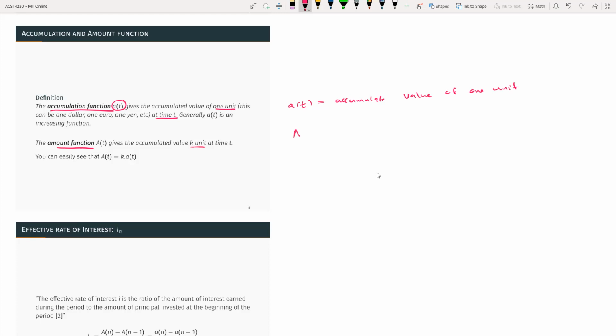So basically A(t) is k times the simple a(t). This one is one unit. This one is k units. That's it. So you can see the formula.